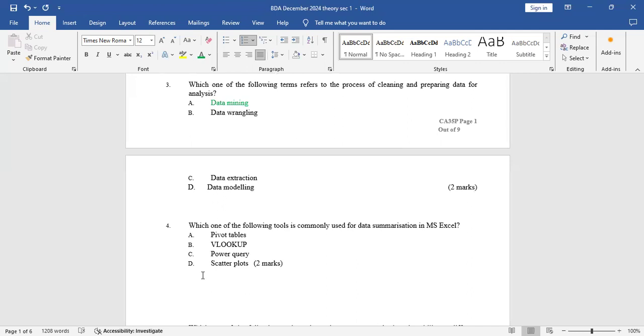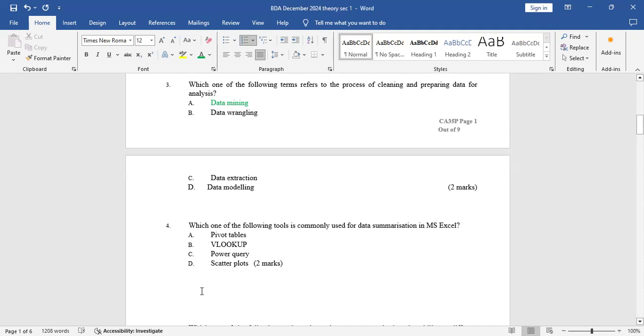So I'll start with pivot tables. Pivot tables is the common tool which is used for summarization and analysis of data when it comes to Microsoft Excel. Then VLOOKUP is just an array function. So it's not actually a tool, it's just a function. The VLOOKUP, the HLOOKUP, those are array functions. The Power Query is not used for summarization in Excel.